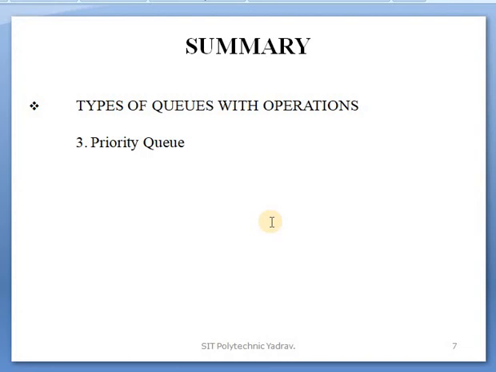Most questions are asked only to explain the priority queue, not any program. The syllabus covers only the concept of priority queue, meaning you should be clear on how elements are added and removed priority-wise. If a question is asked, answer it with these points.